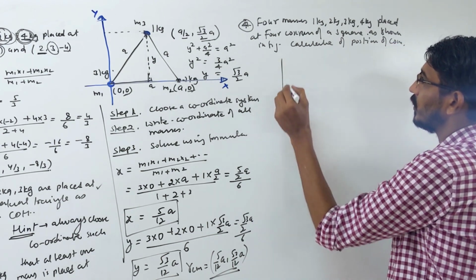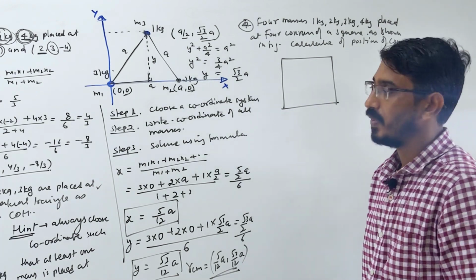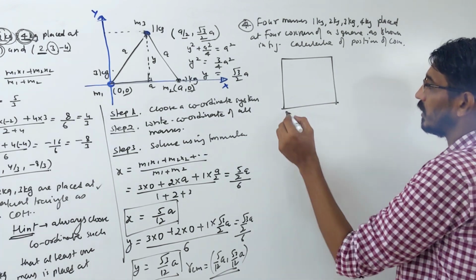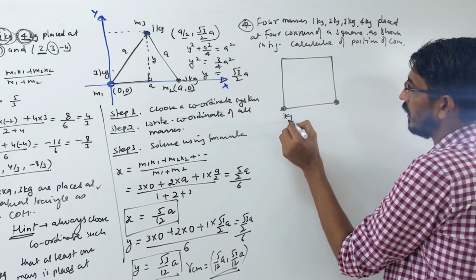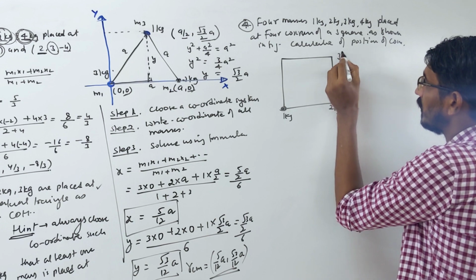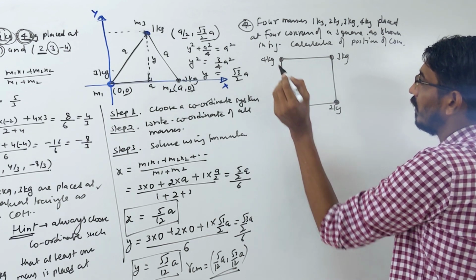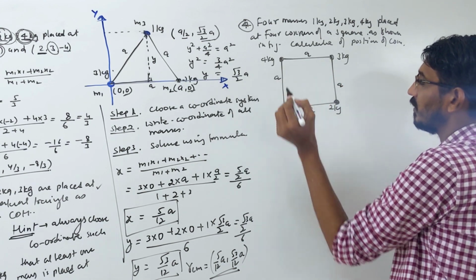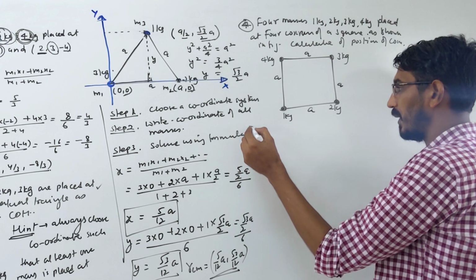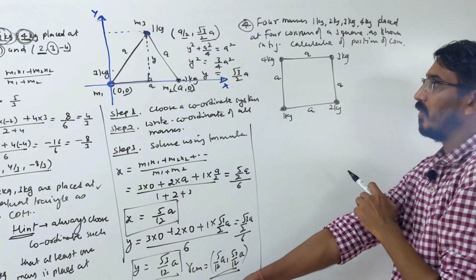A square is given to you and 4 masses are placed at its corners, we have to find the position of the center of mass. Okay, so let's say 1 kg placed here, 2 kg placed here, 3 kg placed here and 4 kg is placed here, and the side of this square is given as a, or some numerical length can be given, it doesn't matter. Okay, right. Now what we have to do is this.